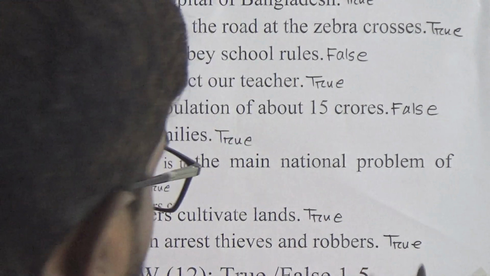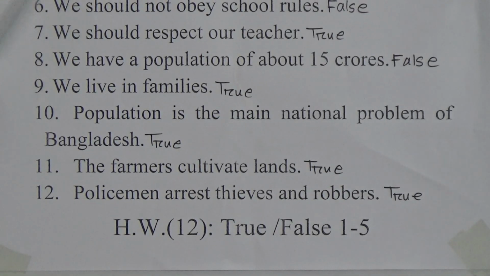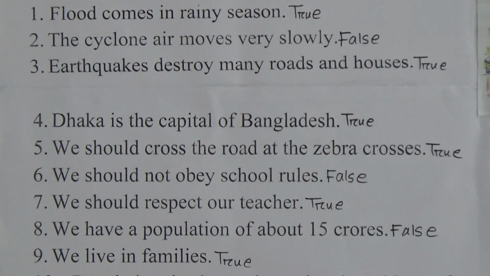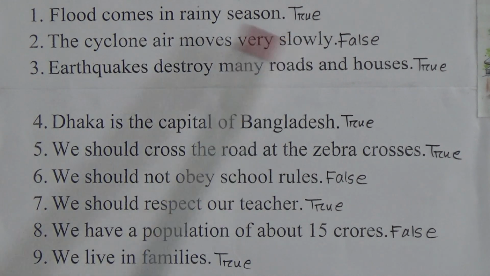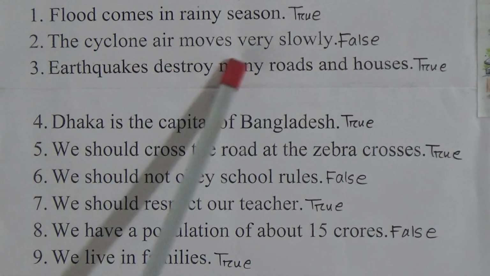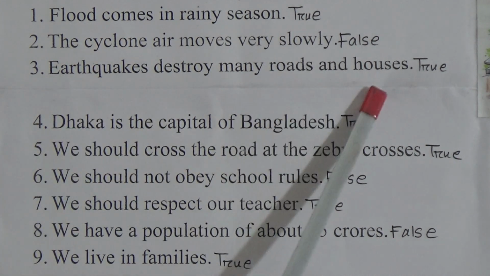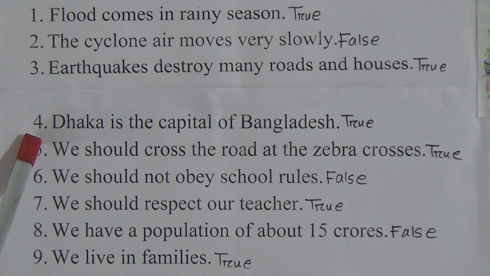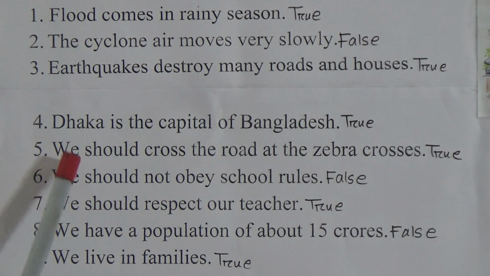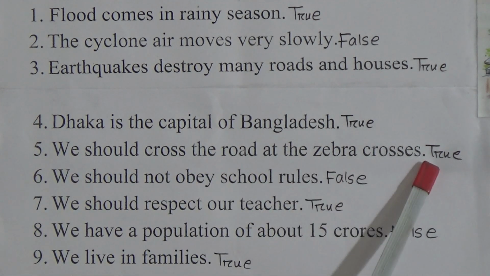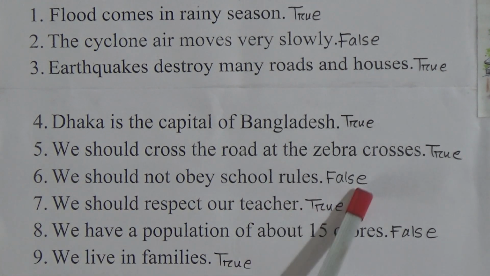So with number 12, we have learned 1 to 12 true false. Dear learners, I am telling again 1 to 12 quickly. Number 1, flood comes in the rainy season, true. Number 2, the cyclone moves very slowly, false. Number 3, earthquakes destroy many roads and houses, true. Number 4, Dhaka is the capital of Bangladesh, true. Number 5, we should cross the road at the zebra crossings, true. Number 6, we should not obey school rules, false.